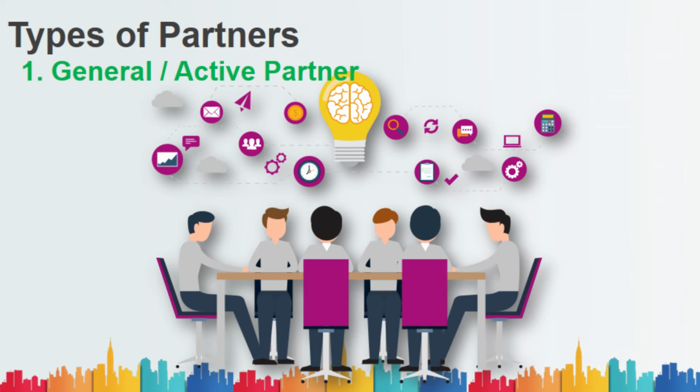It is self-explanatory, because an active partner is someone who will be active in the partnership business. Active partners are partners who invest capital and engage in the day-to-day management of a firm, and they also share profit and loss. And the main thing, their responsibility towards creditors is unlimited. So these partners will take part in every activity, and that's why they are called active partners. Sometimes they run the business on behalf of other partners.